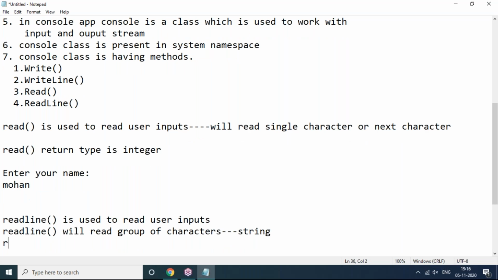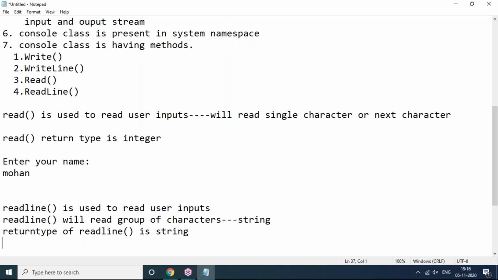So that's what: the return type of the readLine method is string. Only string, you have to say that. So the return type of the read method is what? Integer only. The return type of the read method is integer.